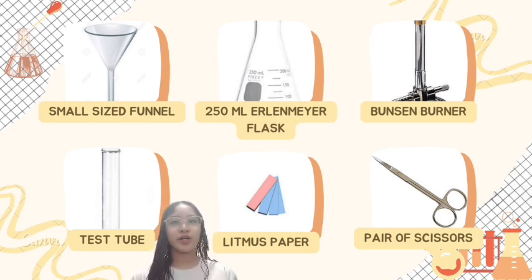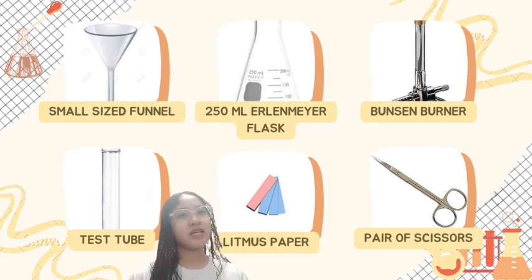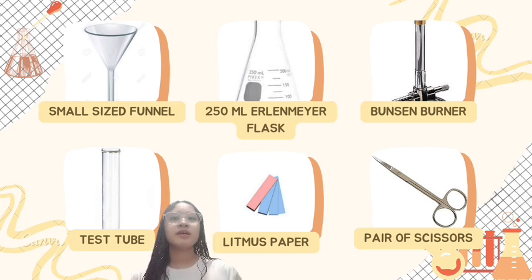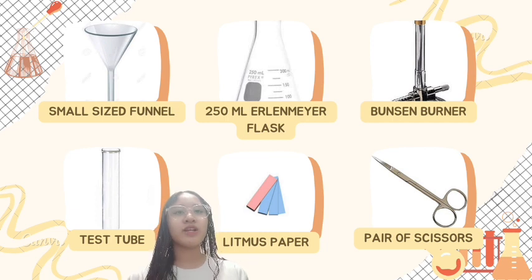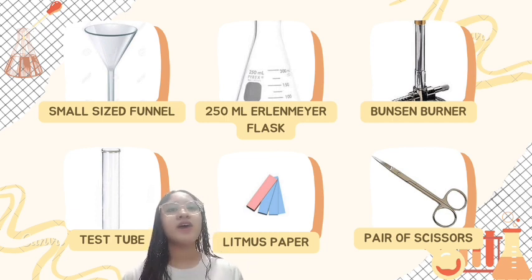Next, Bunsen burner. Bunsen burner is used for heating when no flammable materials are present. The burner can be regulated by changing the air and gas mixture. Evaporating dish. The evaporating dish is made of porcelain or ceramic material to heat and evaporate solution to dryness.